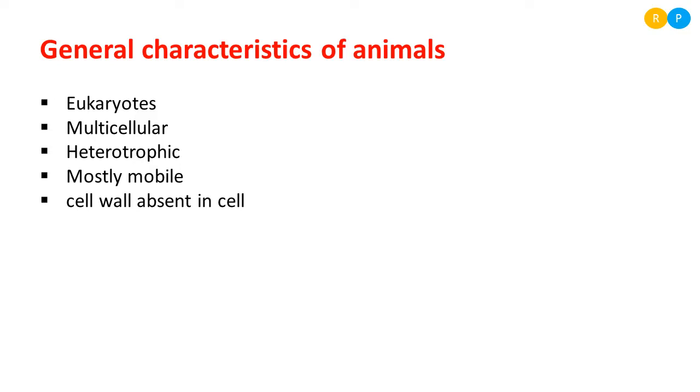Clear, right? This is a very important thing you should know regarding the animal cell. These are a few general characteristic features we can see in all animals. Based on these general characteristic features, nearly 2 million species of animals have been described. Scientists till now have identified 2 million different varieties of species. You can just imagine such a huge diversity we have on earth among the animals.